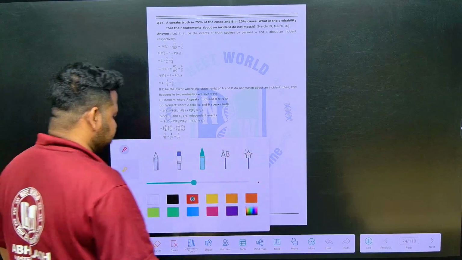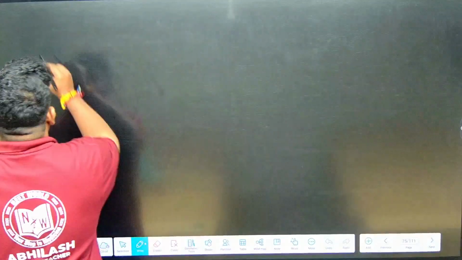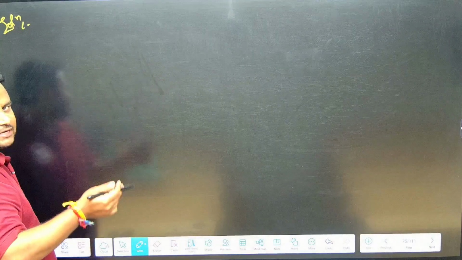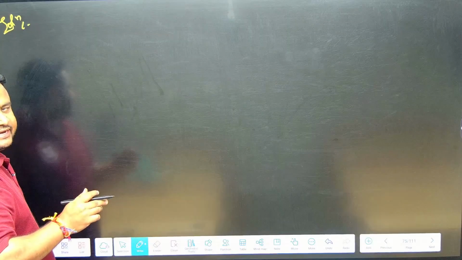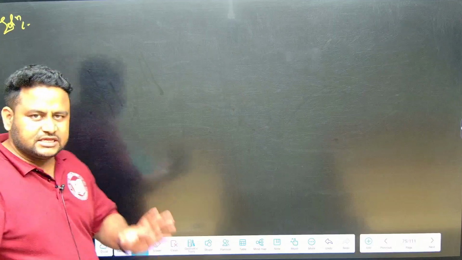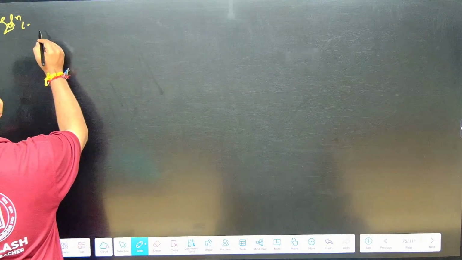So, first let us write down. 75% and 20% of the cases. Solution. Let event A denote A telling truth, let event B denote B telling truth. A complement denotes A telling lie, B complement denotes B telling lie. So here there should be a mismatch. If A is telling truth, B should be lying. If B is telling truth, A should be lying. So that is what they are telling. This is the question that we have.